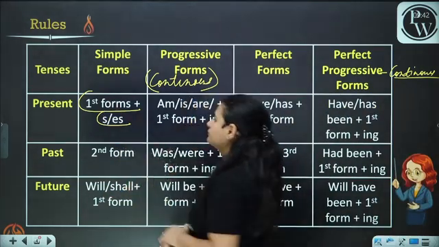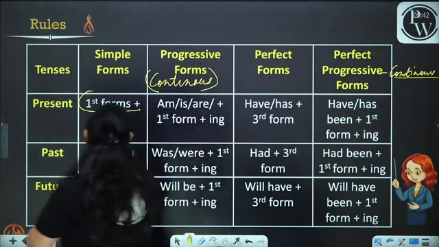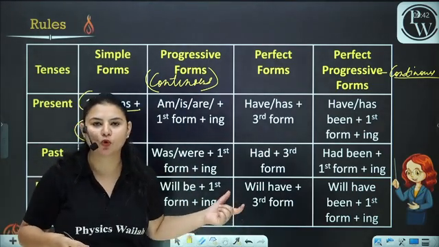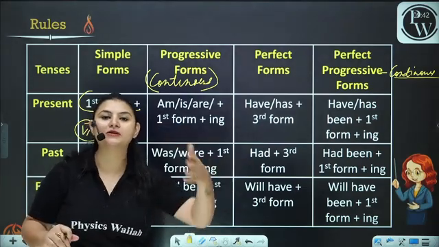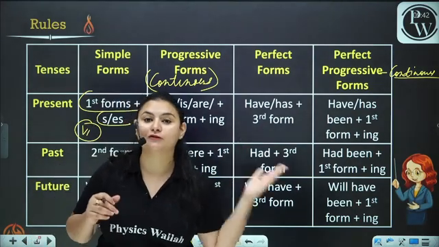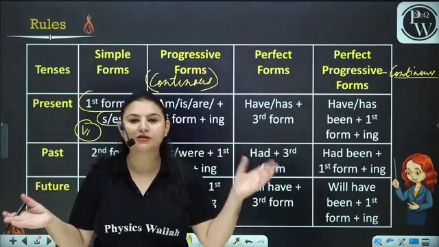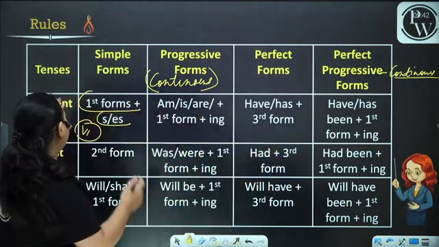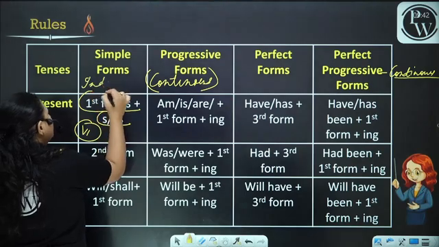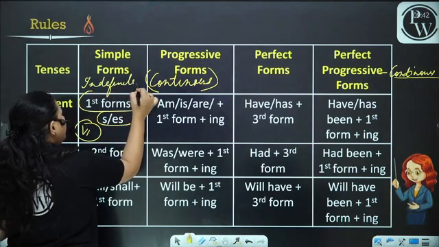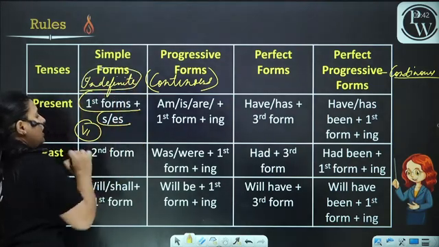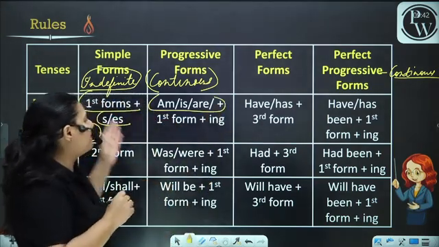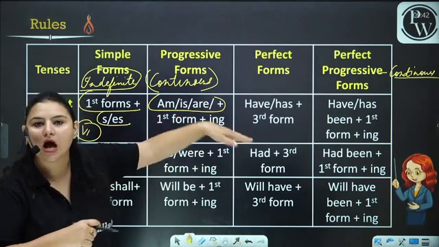Now, first form, what is the first form? The first form is V1. We simply use V1 in the simple form. Simple form is also called the indefinite form. The students are often confused that what is indefinite. Indefinite tense is same, simple or indefinite. Okay. Now, the second rule is, is, am, are plus first form plus ing.